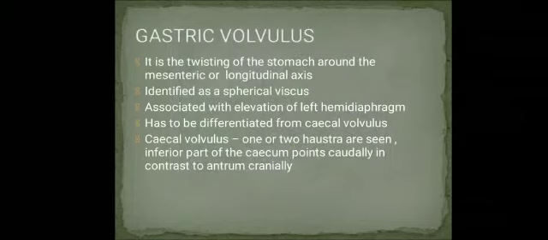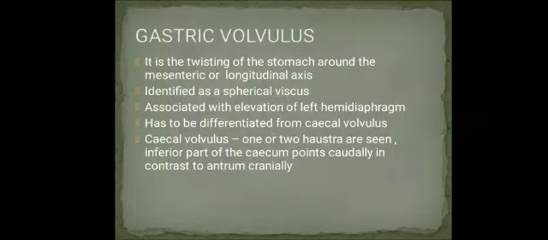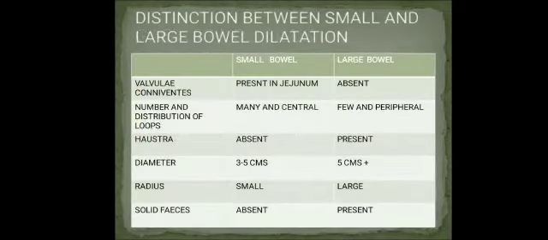Now next, coming to gastric volvulus. It is the twisting of the stomach around the mesenteric axis or longitudinal axis. It is associated with elevation of the left hemidiaphragm. It has to be differentiated from cecal volvulus, because the diagnostic and the therapeutic approach is different for both conditions. Cecal volvulus will have one or two haustra, which is usually seen. It's usually in the inferior part of the cecum, and it points caudally in contrast to the antrum, which is always pointing cranially. So this is very important.